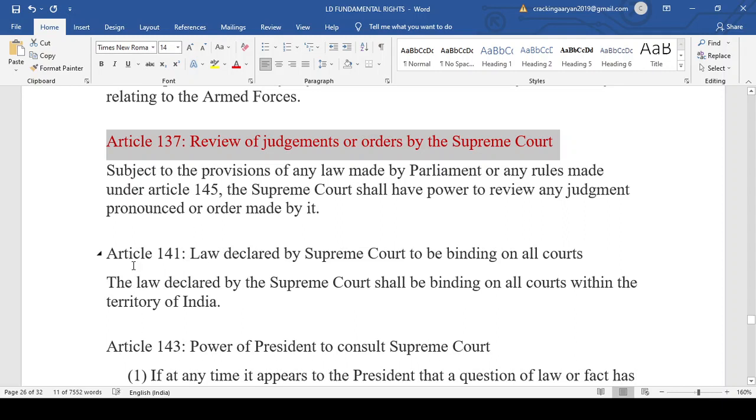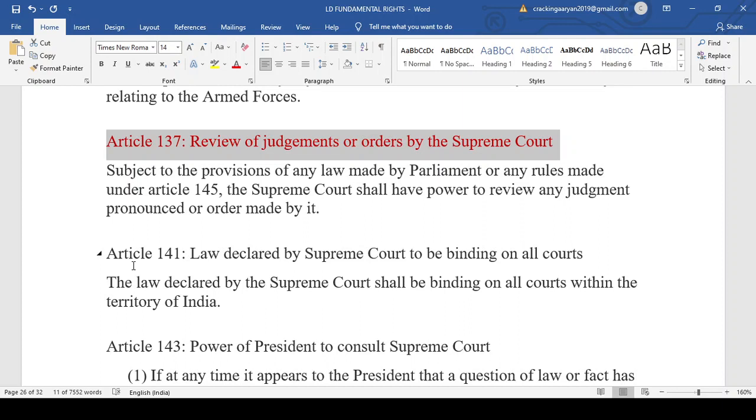Then we have Article 141, law declared by Supreme Court to be binding on all courts. Any law which is declared by the Supreme Court will be binding on all courts within the territory of India. For example, take the Vishakha guidelines, which preceded the Sexual Harassment of Women at Workplace Act 2013.